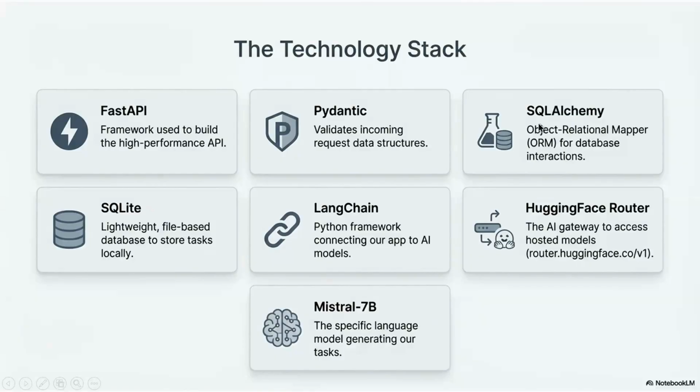This is basically what we are using to build our database. SQLite is our database, and then we have LangChain, which we will be using to communicate with our AI models. And we are getting our AI model from Hugging Face here. And this is our AI model that we'll be using to generate our tasks, which is Mistral 7B.